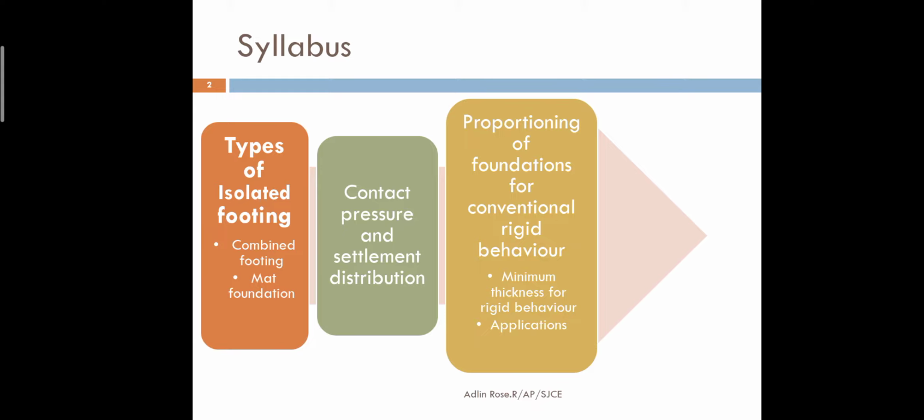What proportioning means is we arrive at the correct dimensions of the footings, based on the allowable soil pressure. Based on the allowable soil pressure, we will arrive at the size of the foundations or footings, and that is proportioning of foundations.